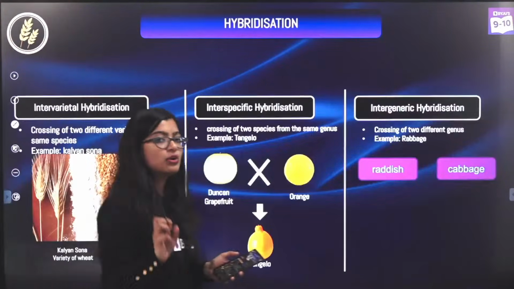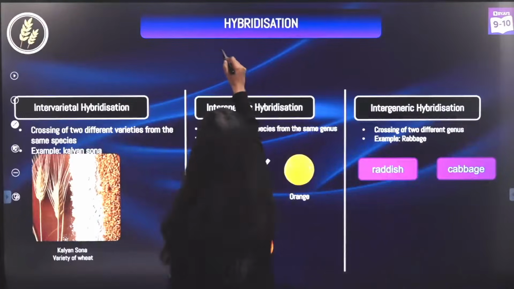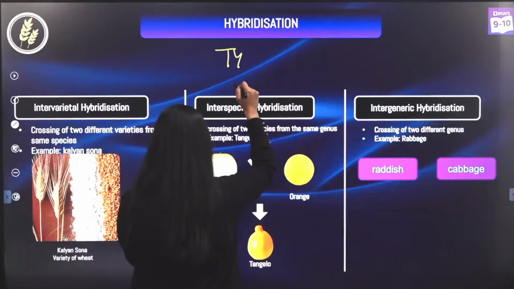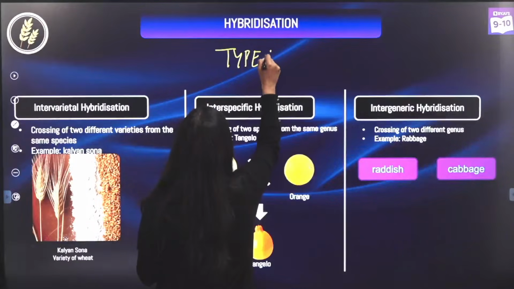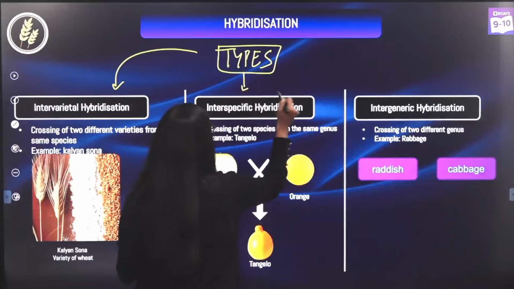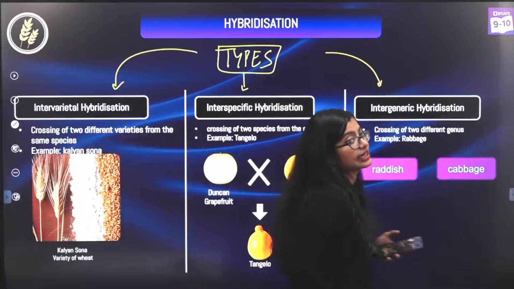Okay? Now, in hybridization, there are 3 types. Now we had somebody asking us, I think Vedika was asking us for some examples, right? And I think Himanshi was also asking us for some examples. So, Himanshi, here you go. So there are 3 ways in which you can achieve hybridization, right?